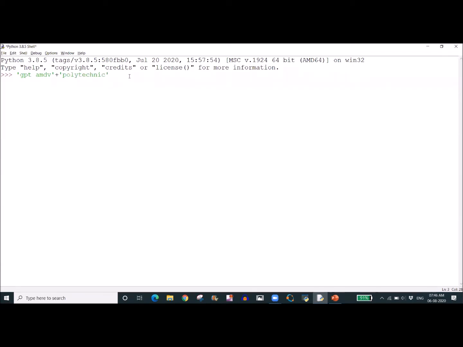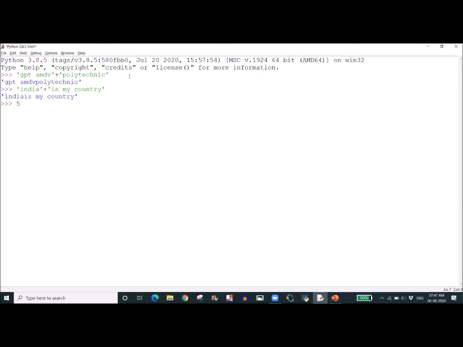Now we are taking two strings, GPT AMDV and Polytechnic. In C programming, to add these two strings, we have to use a special operation, string concatenation. But here, I am simply giving the plus. Now you see the output, GPT AMDV Polytechnic. So if I write India and another string, my country, then the entire string is printed by simply giving an addition plus operator. So the plus operator is used to add two strings.